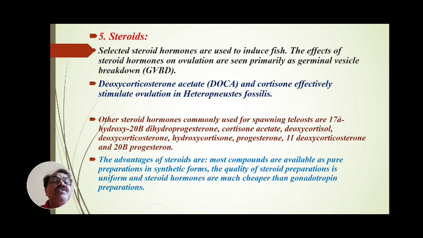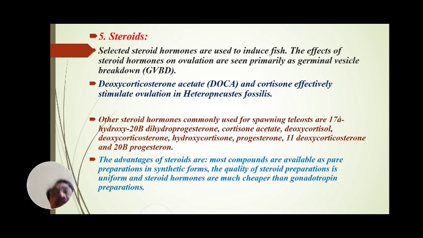Other steroid hormones commonly used for spawning teleosts are 17-alpha-hydroxy, 20-beta-dihydroxyprogesterone, cortisone acetate, deoxycortisol, deoxycorticosterone, hydroxycorticosterone, progesterone, 11-deoxycorticosterone and 20-beta progesterone.